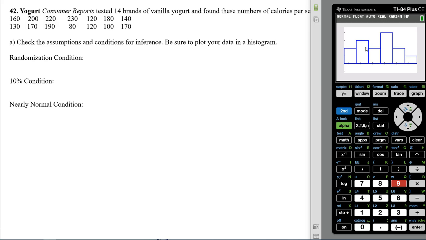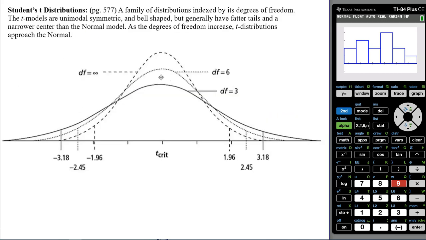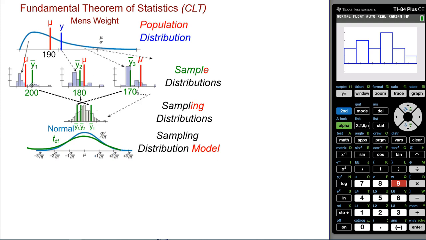And remember, samples are going to vary from sample to sample, just like we showed at the very beginning. These are all samples varying from sample to sample. Now, these samples are representations of the population. What we're looking at is not the population, this is a sample. So see where we're at in the whole process. What we need to make sure is that our sample's large enough that the sampling distribution model will become nearly normal, even though the population is slightly skewed. So that's really the question we're asking.